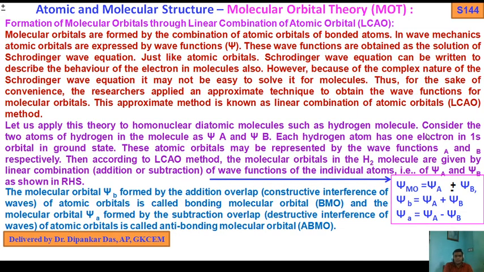Consider the two atoms of hydrogen in a molecule as psi A and psi B, with A and B as subscripts of psi. Each hydrogen atom has one electron in the 1s orbital in the ground state. So these atomic orbitals may be represented by the wave functions psi A and psi B.